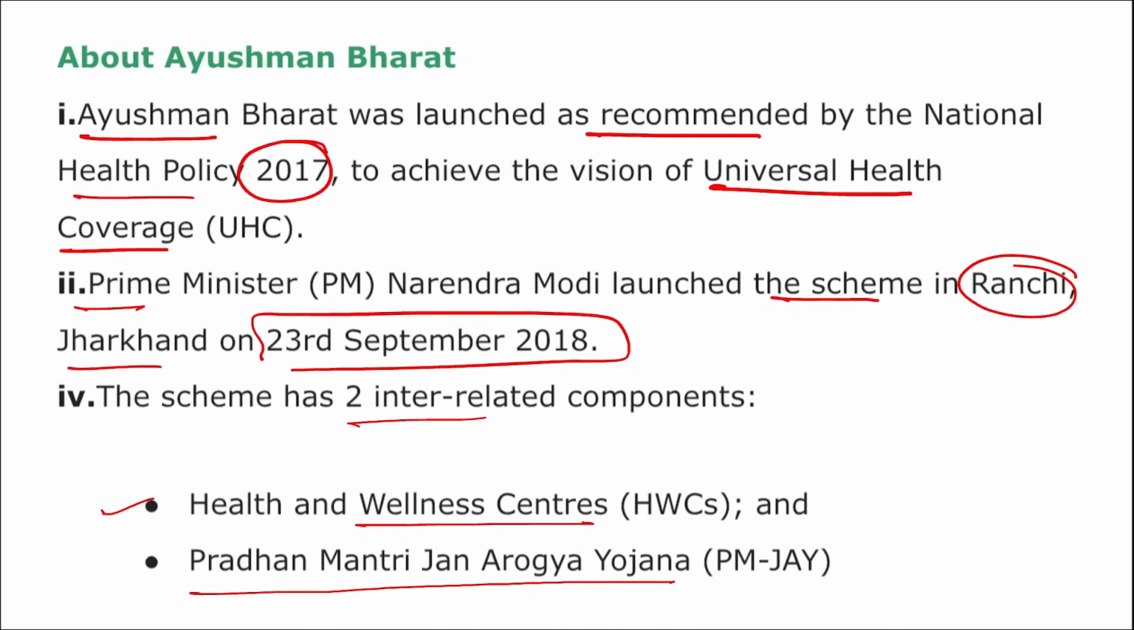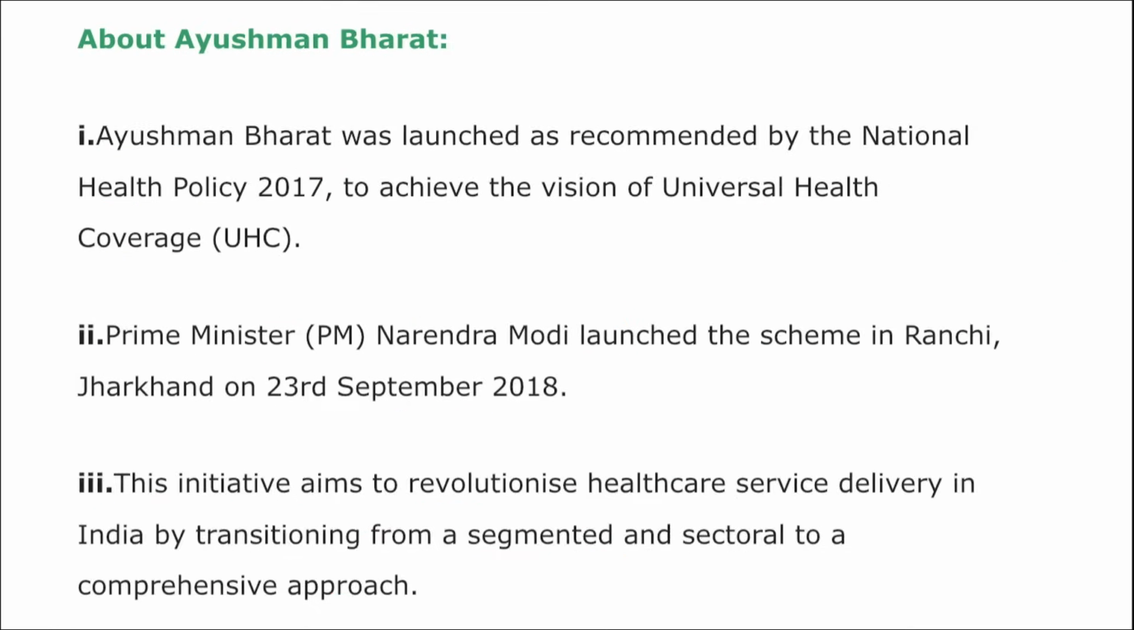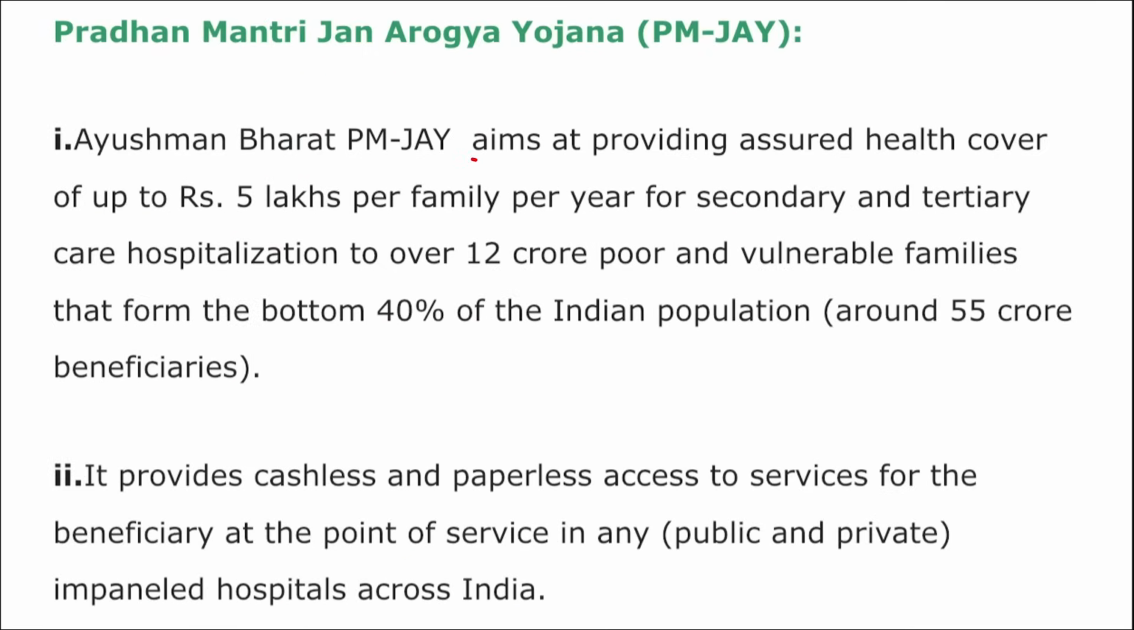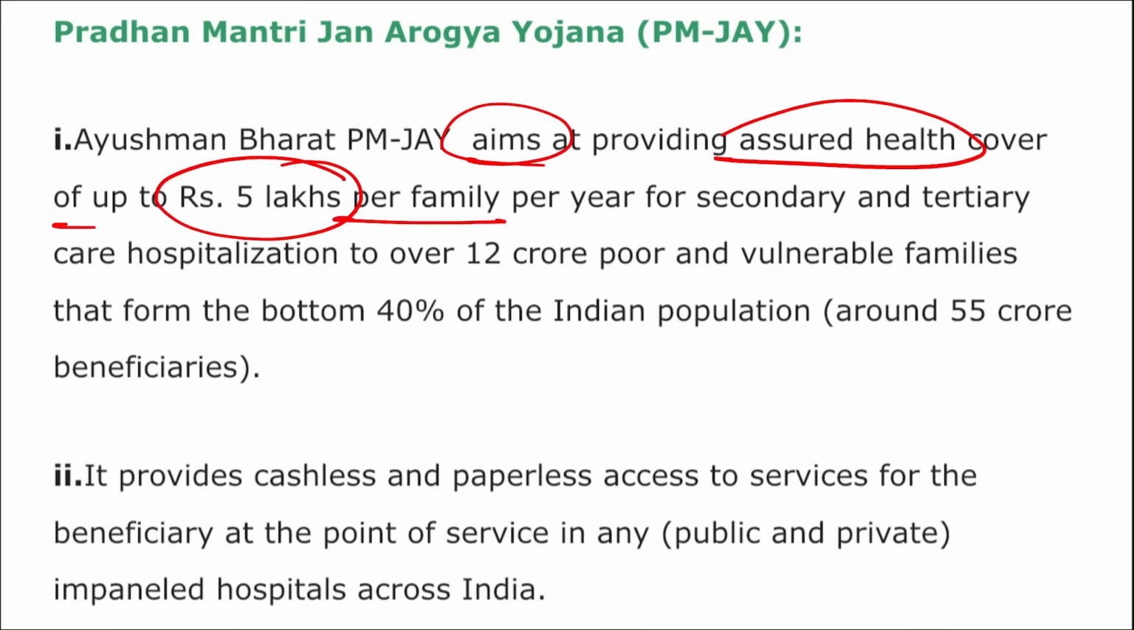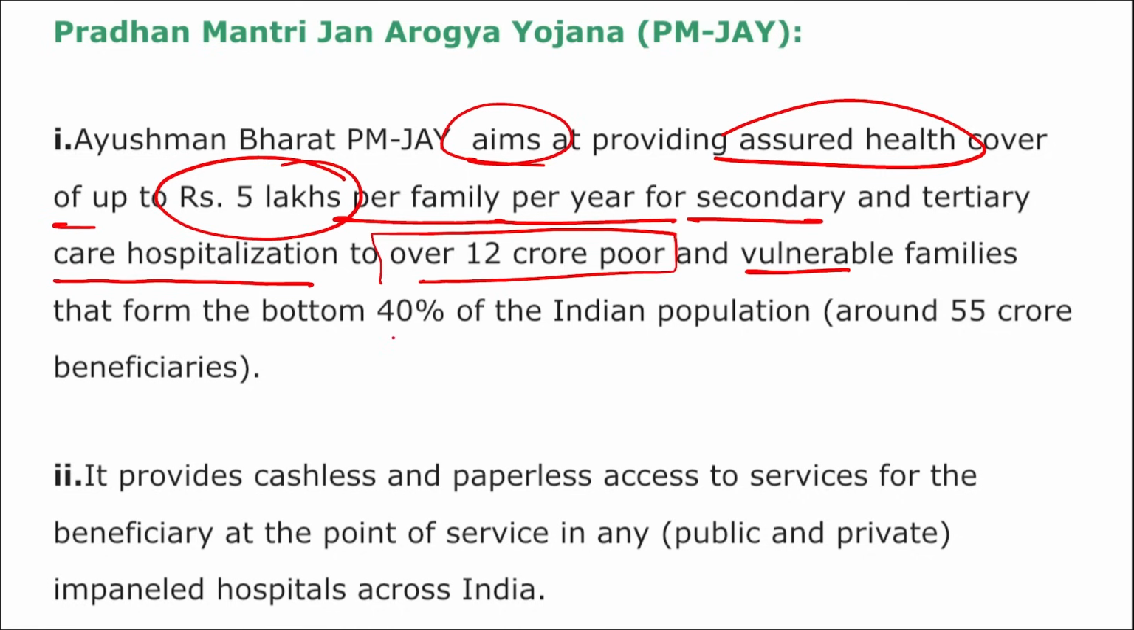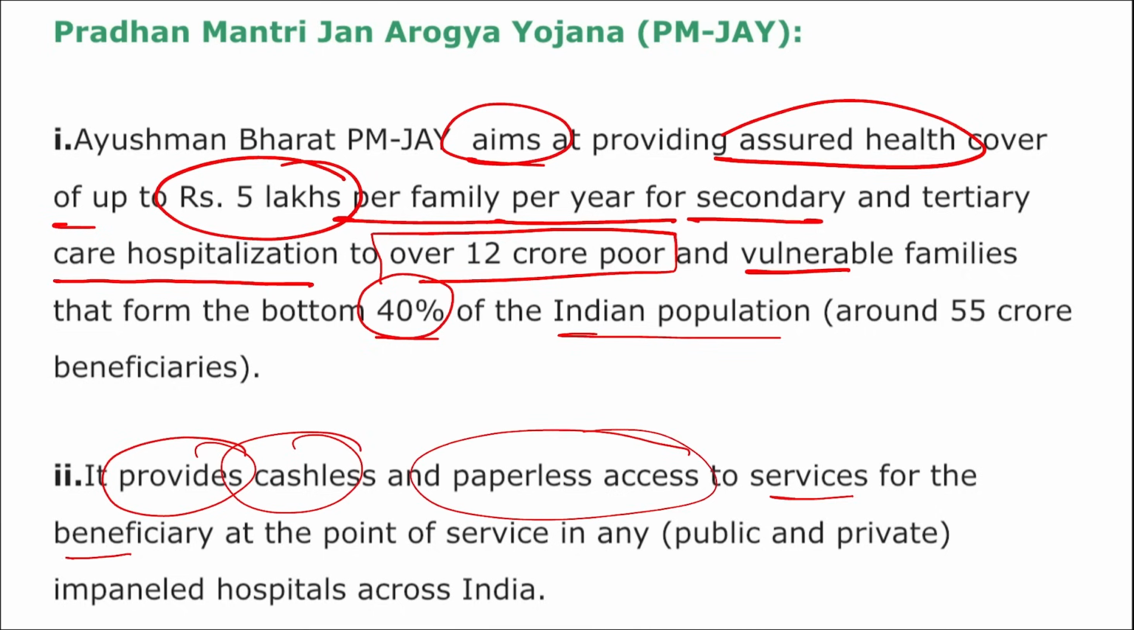Right? Then if we talk about this Pradhan Mantri Jan Arogya Yojana, what is this basically? Pradhan Mantri Jan Arogya Yojana is basically a scheme that is aimed at providing assured health cover of up to 5 lakh rupees per family per year for secondary and tertiary care hospitalization to over 12 crore poor and vulnerable families that are from the bottom 40% of the Indian population. And it provides cashless and paperless access to the services for the beneficiaries at the point of service in any impaneled hospital across India. Right?